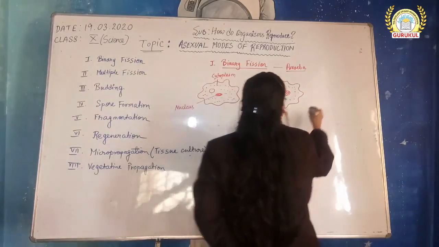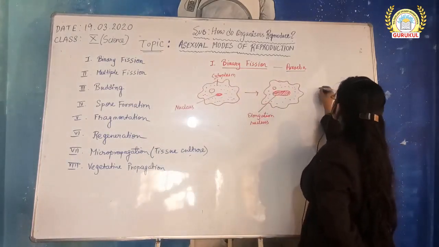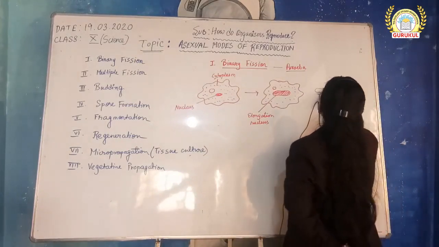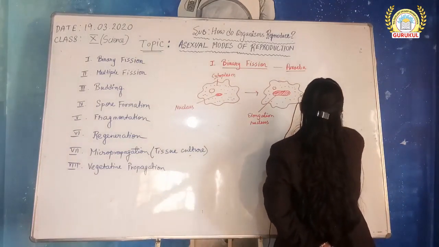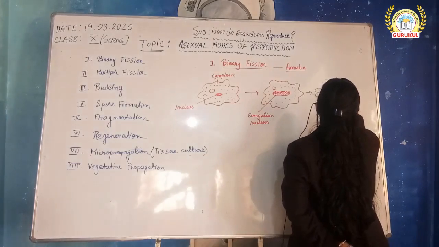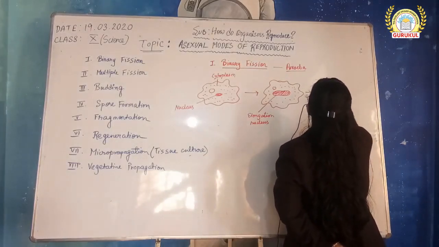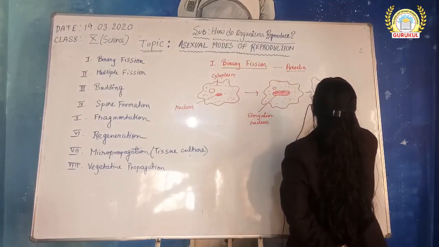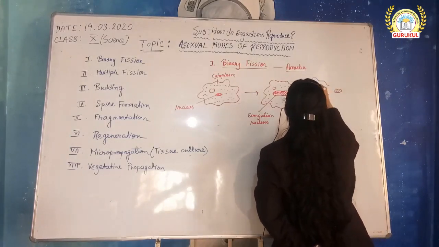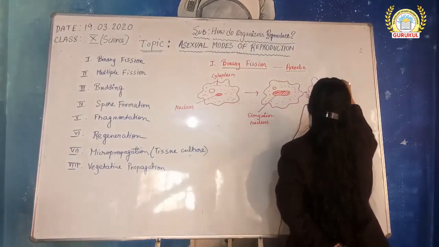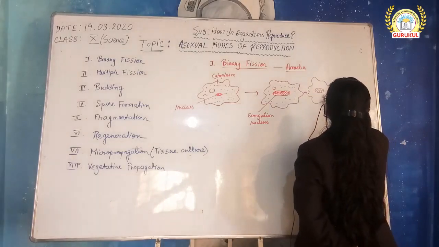Then the nucleus divides into two, and there also appears a cytoplasmic constriction.